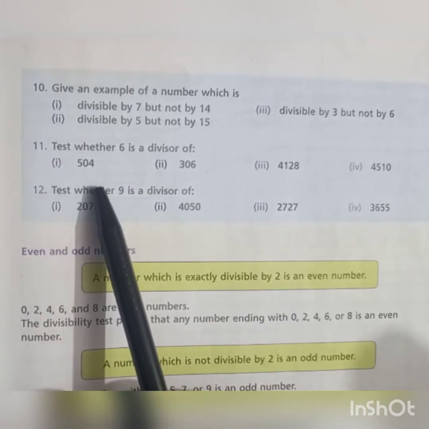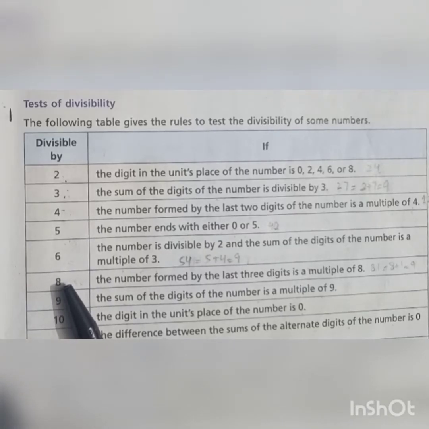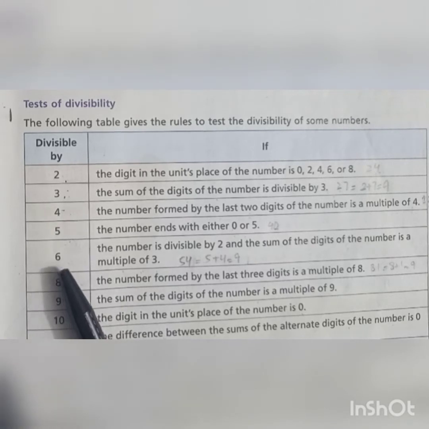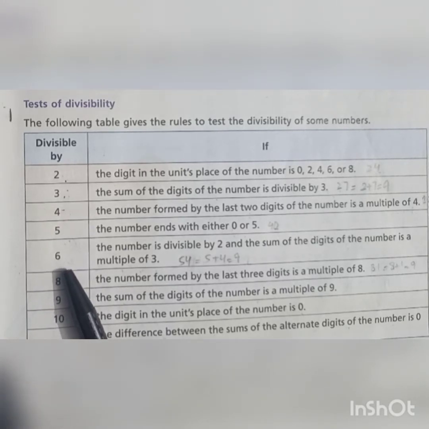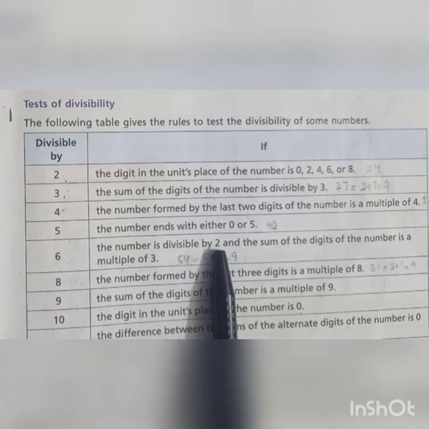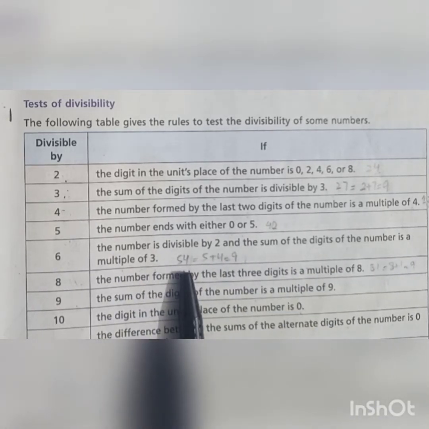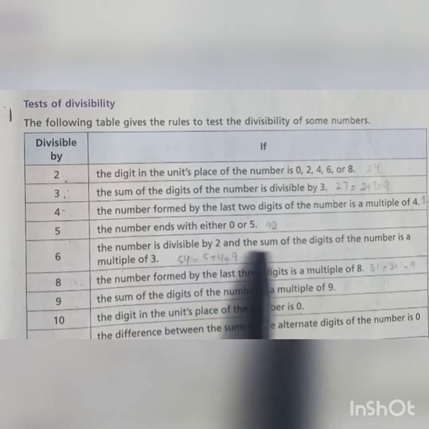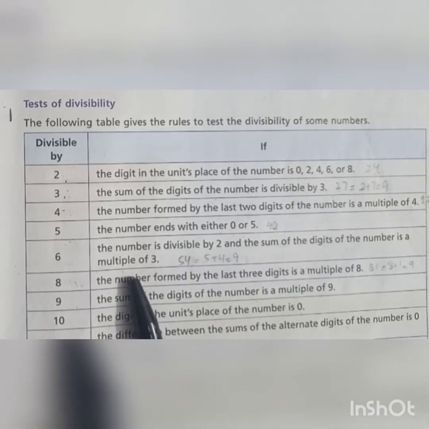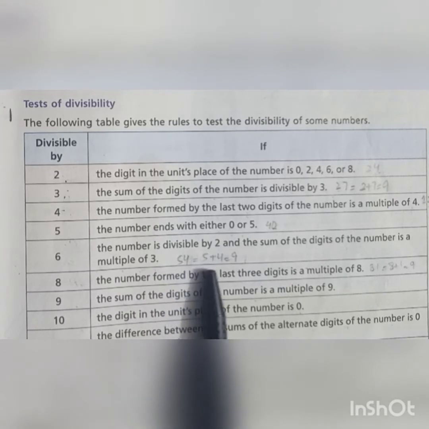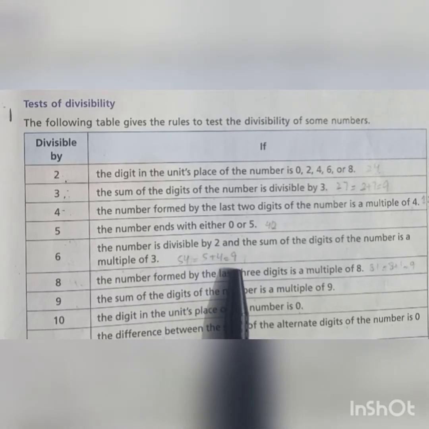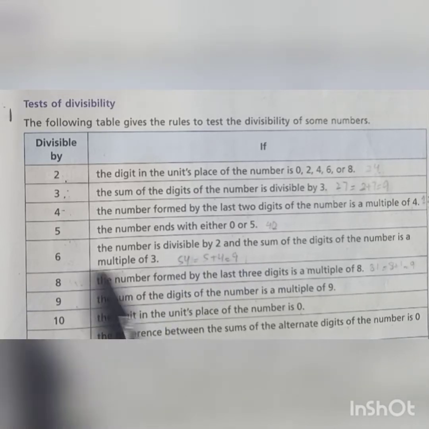Now move towards question number 11, that is test whether 6 is a divisor of part number 1, 504. Now students, let's take a review of the test of divisibility for the digit 6. A number is divisible by 6 if and only if the number is divisible by 2 and the sum of the digits of the number is a multiple of 3. For example, 54. The digit 4 represents that this number is divisible by 2, and the sum of the digits is a multiple of 3. Let's sum up the digits: 5 plus 4 is equal to 9. The result 9 shows that this number will be divisible by 6.